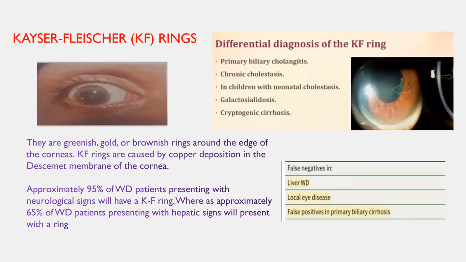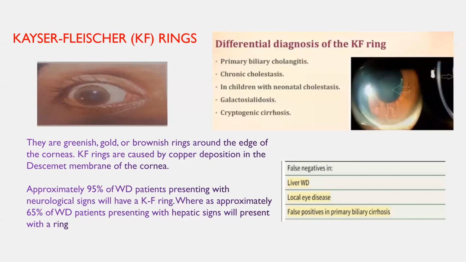In neurological patients, we most commonly see the KF ring. 95% of patients with neurological symptoms and signs will have the KF ring. In hepatic cases, only 65% of patients will have a KF ring. In 5% of patients you may not get a KF ring, so in 100% of cases you will not find it. So 95% in the neurological cases and 65% in the hepatic cases.